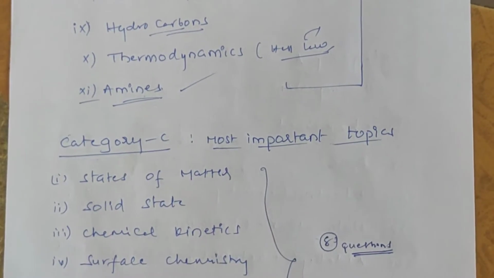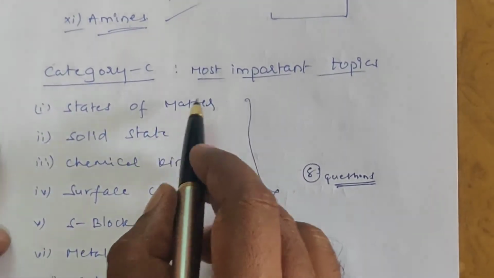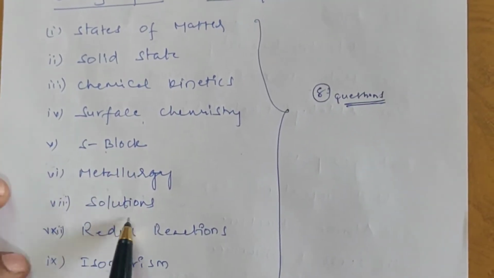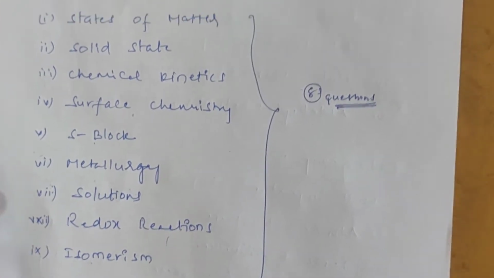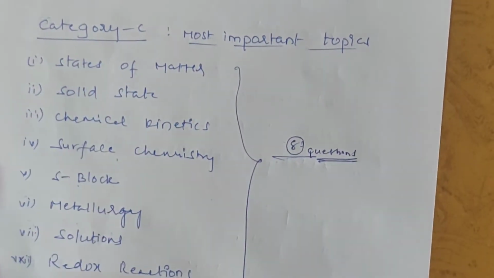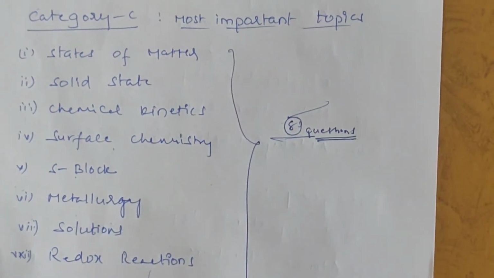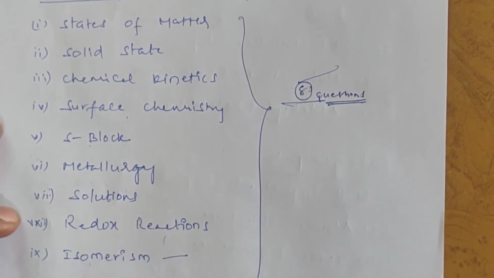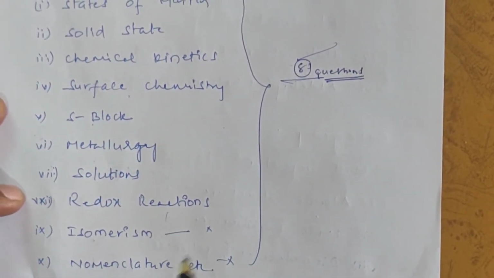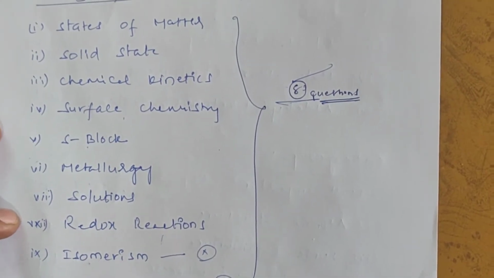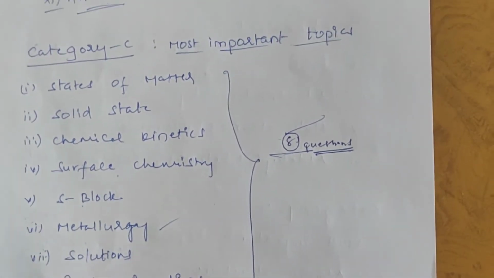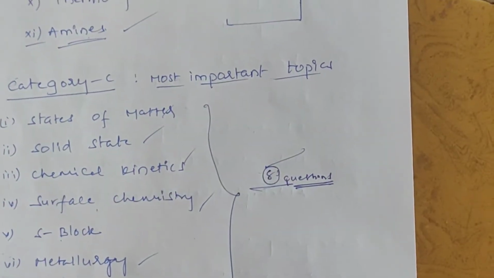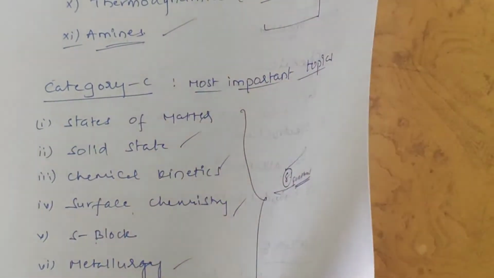And next, category C. What are the important chapters for category C? States of matter, solid state, chemical kinetics, surface chemistry, S block, metallurgy, solutions, redox reactions, isomerism, nomenclature. In these total 10 chapters, only 8 questions are asked. Students, you have already observed the paper analysis. Isomerism and nomenclature have very few questions. Reaction mechanism is also the same. Metallurgy is very important. Surface chemistry and solid state are asked every year. The remaining are all less content. So these are the most important topics.